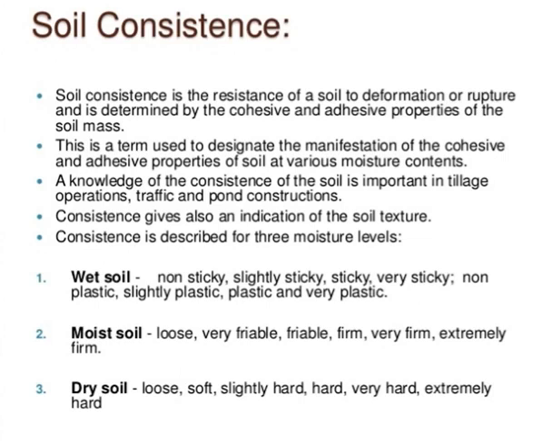It is the resistance of a soil at various moisture contents to mechanical stress or manipulation. It is very important in tillage operations such as traffic and pond constructions.